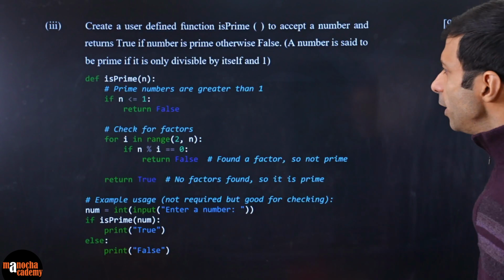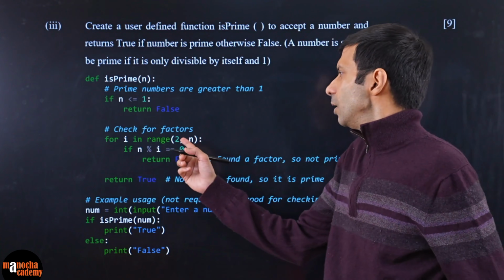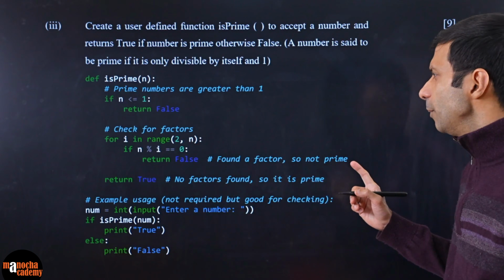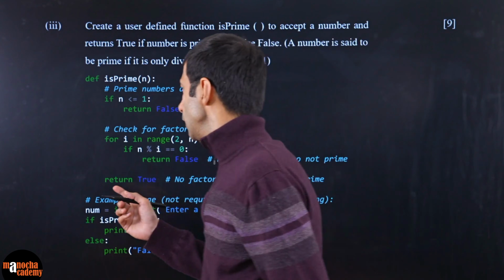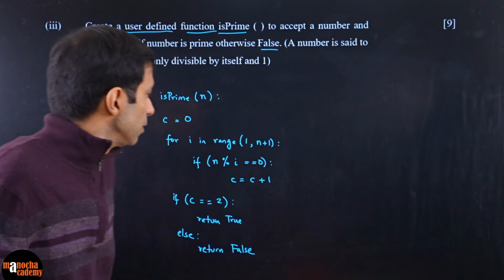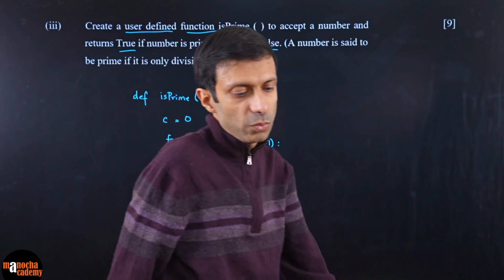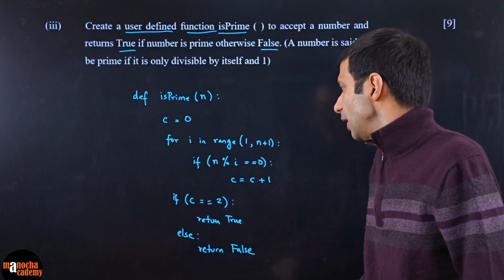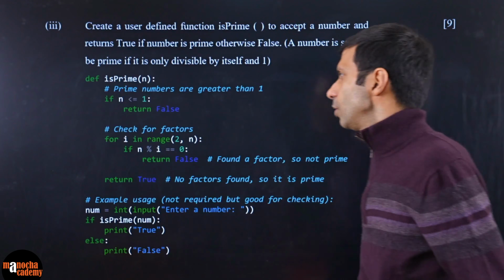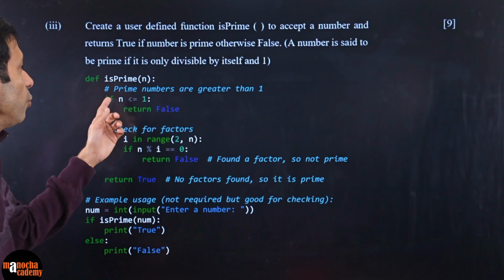Of course, your code could be a little different. Here we've gone from 2 to n, so we are not including 1 and n minus 1, and we are checking whether they are factors or not. But you can also use it this way, where you go from 1 to n, so 1 and itself, and you check if it has 2 factors, then it's a prime, otherwise it's not. Here's another sample alternative for you. The only thing here is that you have to have this extra check.